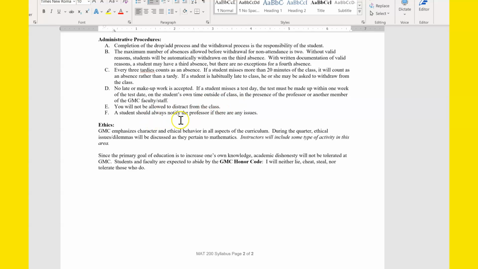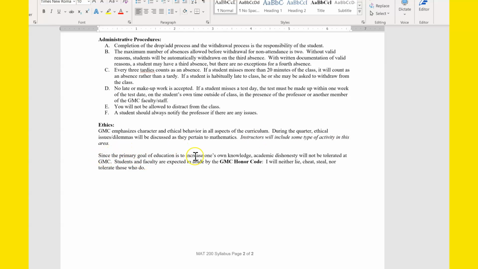You will not be allowed to distract from the class. Always notify the professor if there are any issues. Now let me read the ethics policy. GMC emphasizes character and ethical behavior in all aspects of the curriculum. During the quarter, ethical issues and dilemmas will be discussed as they pertain to mathematics. Instructors will include some type of activity in this area.